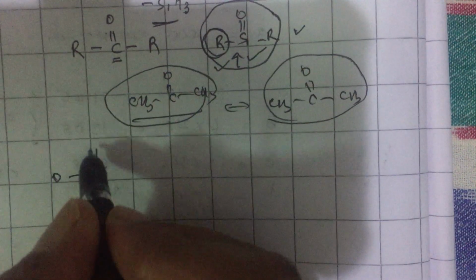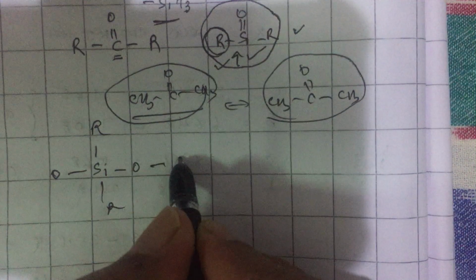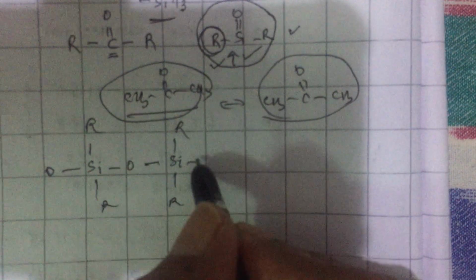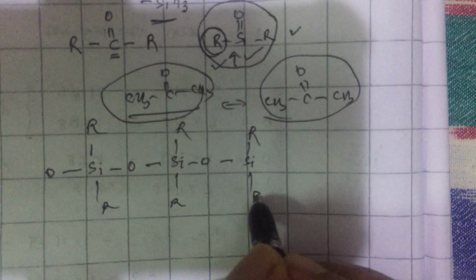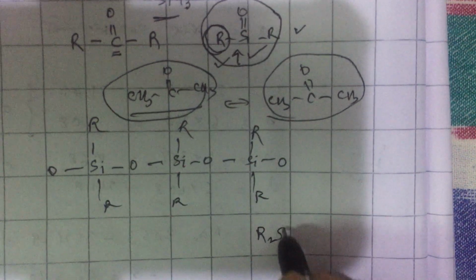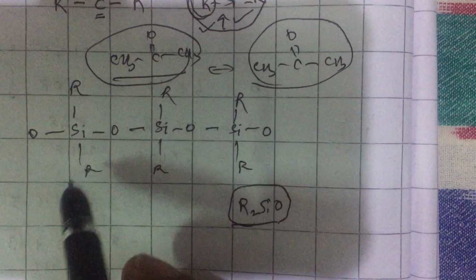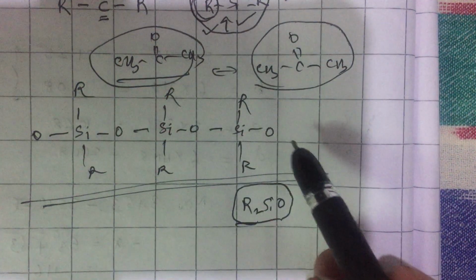This Si is linked to alkyl group, it is linked to O, again it is linked to Si, and there is apparently no end. This is a very long chain I can write. On an average, it corresponds to a formula R2SiO. Therefore, this is a continuous chain-like substance. We call it a polymer.